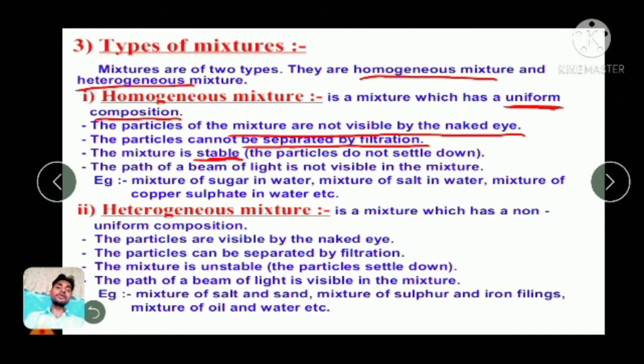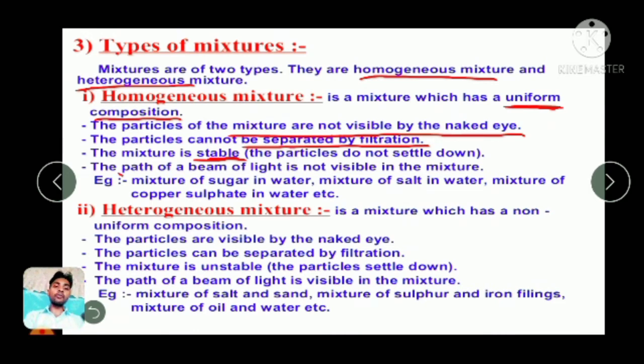Okay, the mixture is stable. Stable means that when you mix something and keep it for a long time, you check whether the material present in it settles down or not. If it is not settling down at the bottom or on the top of the liquid, that is called stable. In homogeneous mixtures, you find they are stable, and the material that was mixed in remains completely mixed with the other particles of the mixture.